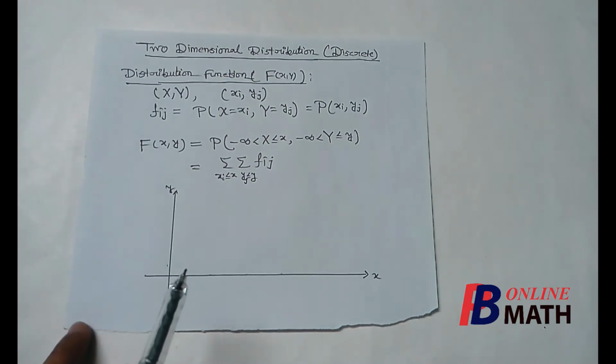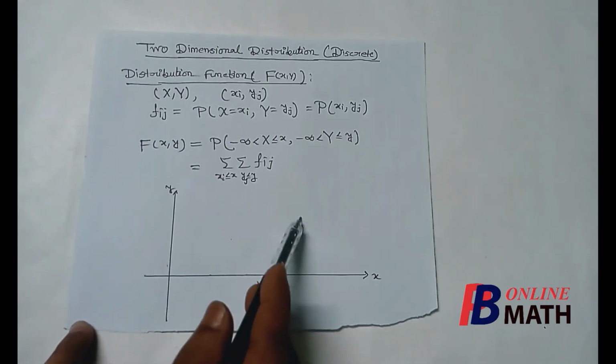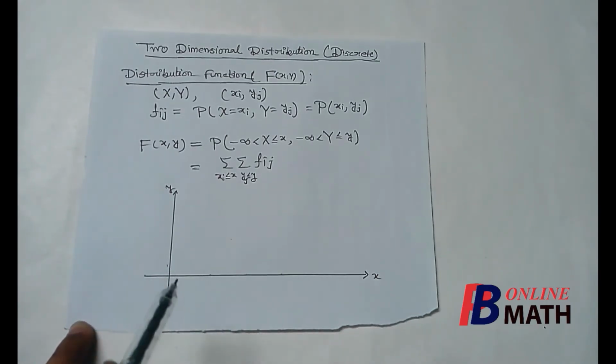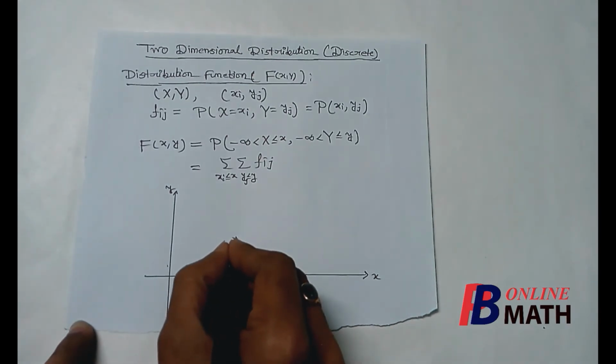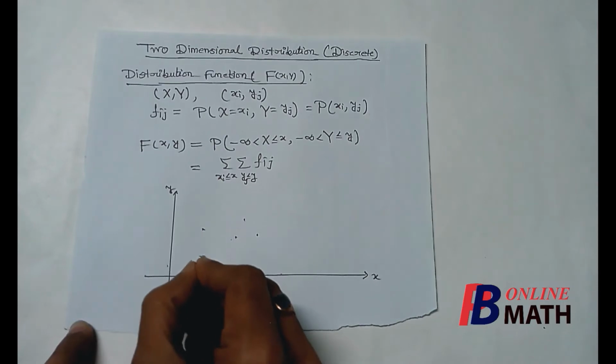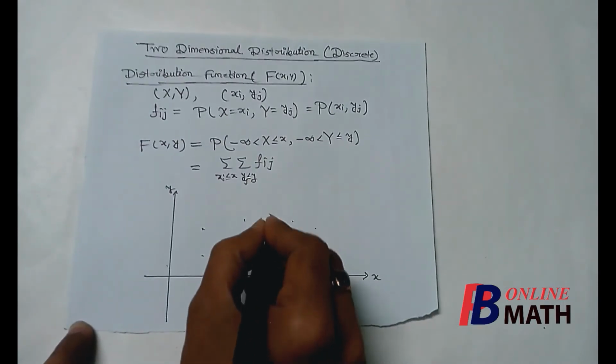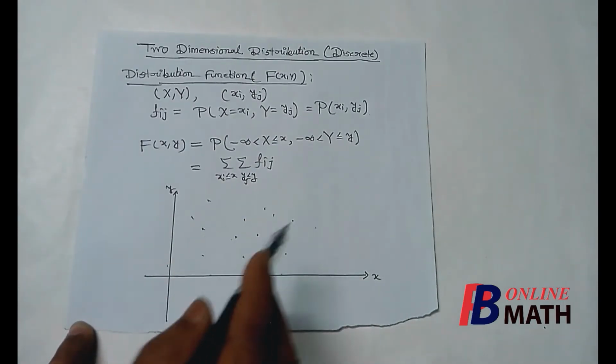In two-dimensional distribution, the spectrum values are distributed in this area. So there are some spectrum values there, and at the spectrum values there are some masses. So assume that there are some masses there.